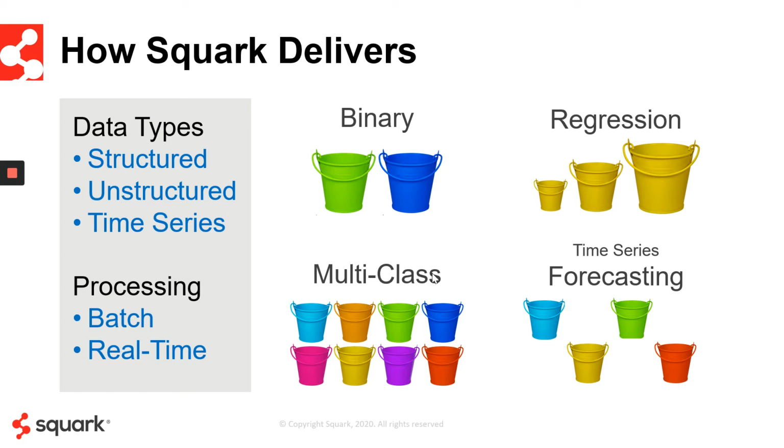Time series forecasting is similar to regression in the sense that it predicts a value, but instead of predicting just one value in the next period, our time series forecasting capability predicts values across n periods that you specify. For example, if you were looking to determine how many customers or how much sales you might generate on a day-to-day basis, we can learn from your past year's worth of data, and you could specify 365, and we would tell you those predictive values for customers and revenue for the next 365 days.